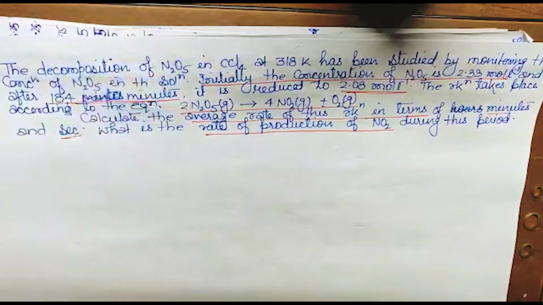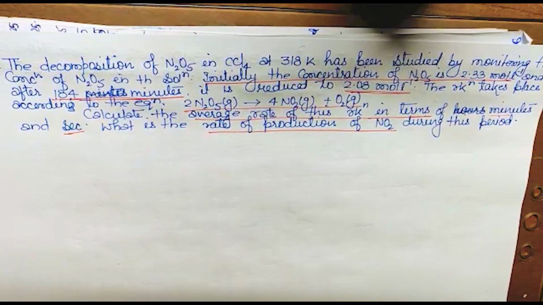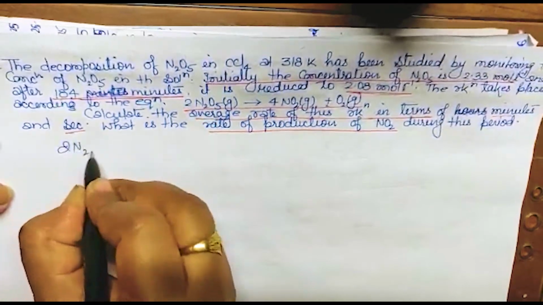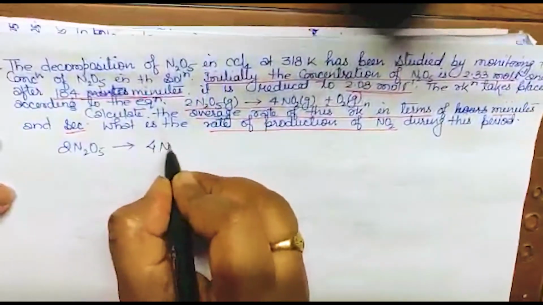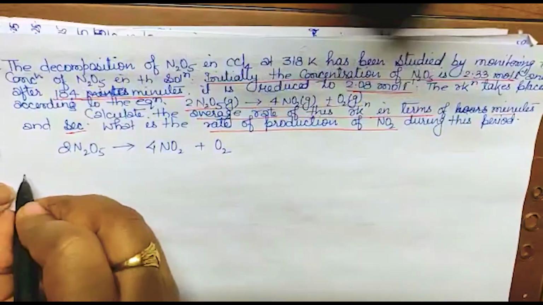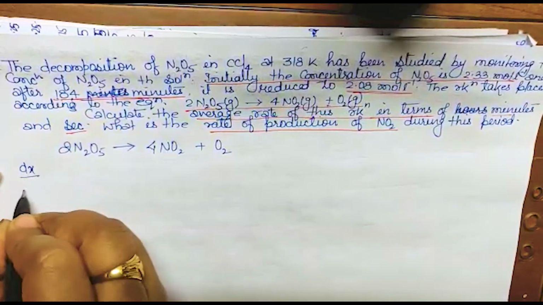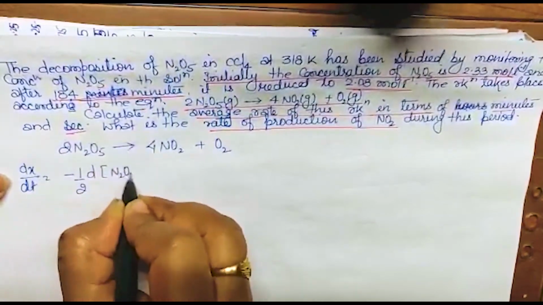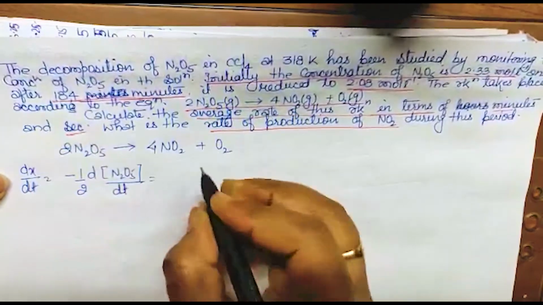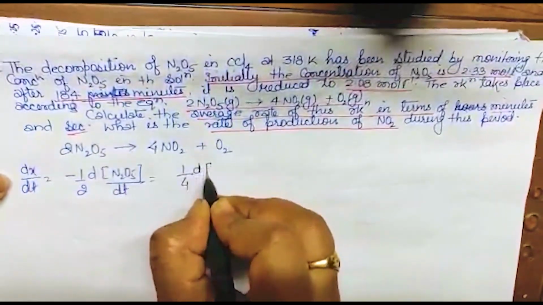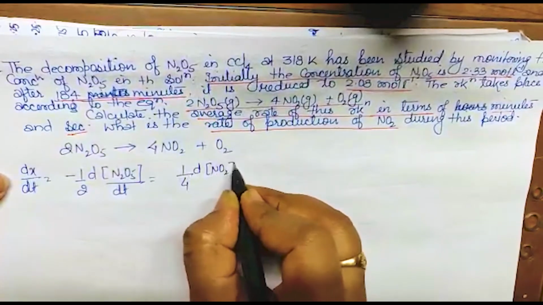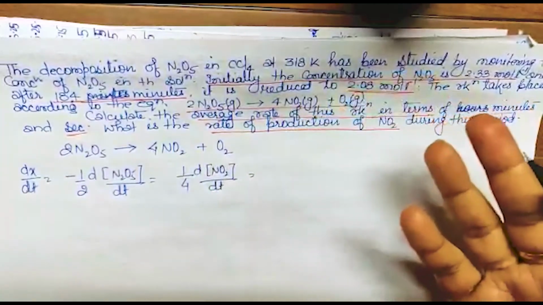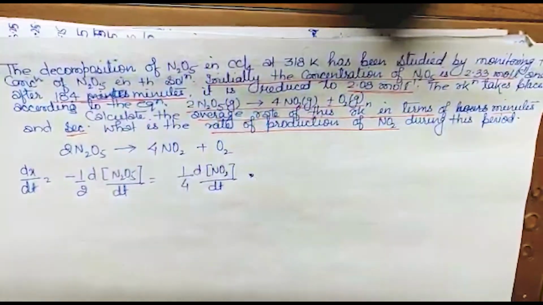First, with the help of the reaction, you have to write the instantaneous rate of reaction. So 2N2O5 will be converted into 4NO2 plus O2, and we write dx upon dt is equal to minus 1 upon 2 d[N2O5] upon dt is equal to 1 by 4 d[NO2] upon dt is equal to d[O2] upon dt. We don't have any concern with O2, so let it be like this. Any doubt?